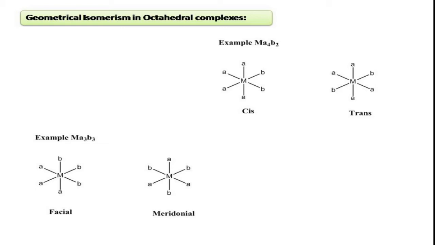Similarly, MA3B3 type, second example, right? In this you can see the first one is all the 3 B ligands are in a consecutive manner. Such type of arrangement is called facial arrangement, and another one is meridional arrangement, which is similar to the trans one. Facial means that is somewhat nearer to the cis one, right? These are also geometrical isomers. Of course, in this situation there are only 2 possibilities of geometrical isomerism, right?